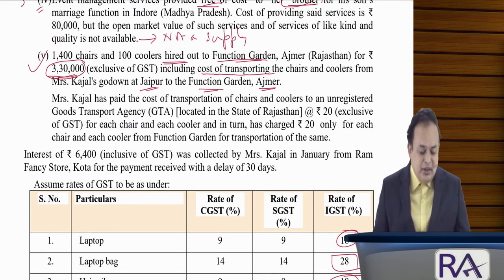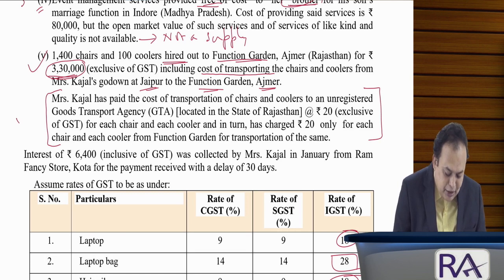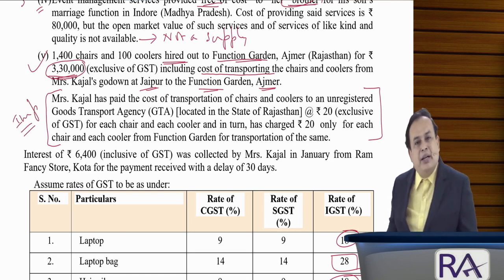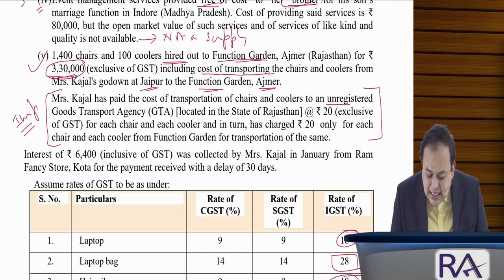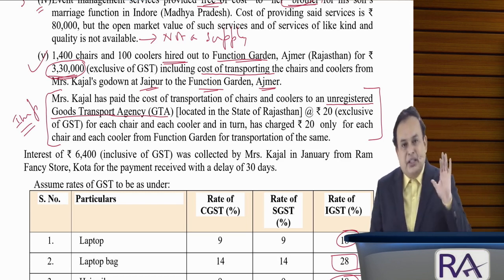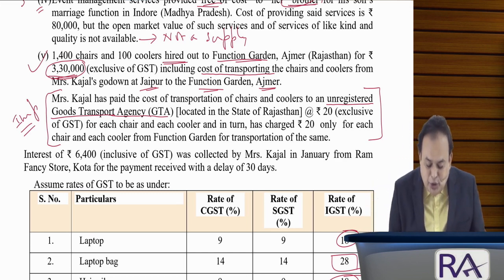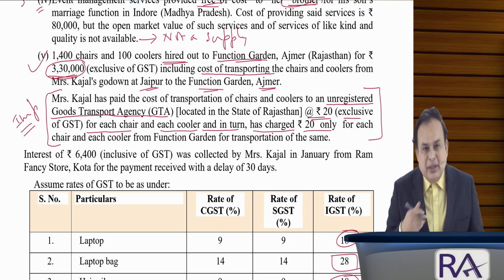I will refer to this point now. What is this point? It is a very important point, my dear. Mrs. Kajal has paid the cost of transportation of chairs and coolers to an unregistered GTA, Goods Transport Agency, located in the state of Rajasthan, at the rate of 20 rupees exclusive of GST for each chair and each cooler, and in turn has charged 20 rupees from their client.